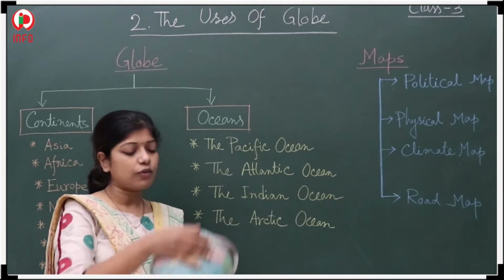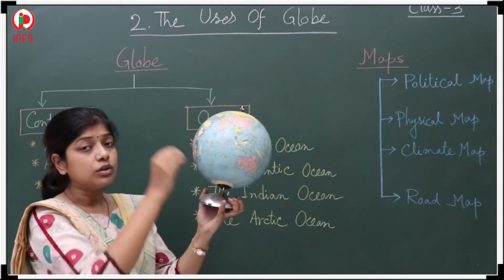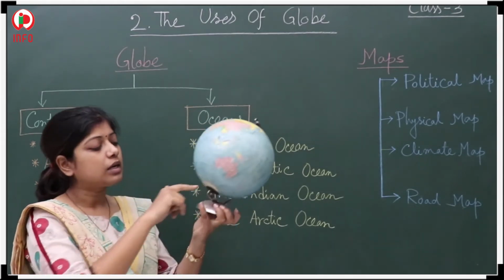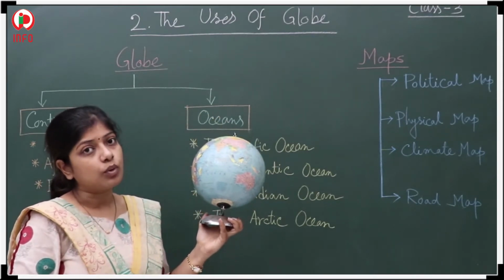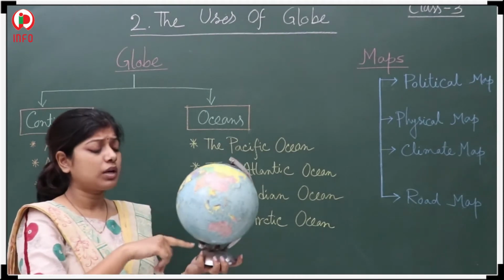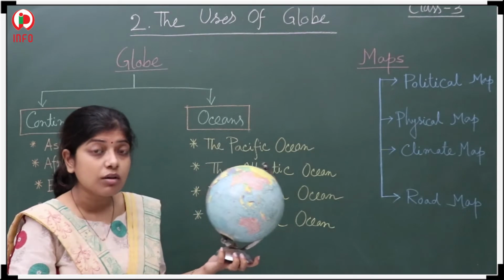So first thing all of you are able to see here is 2 points. The northmost point is called the North Pole and the southmost point is called the South Pole. Now you may ask me why this one is north, why this one is south. It is not like that.